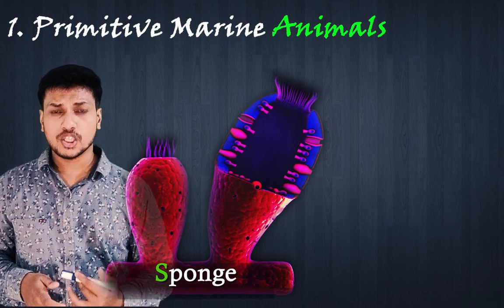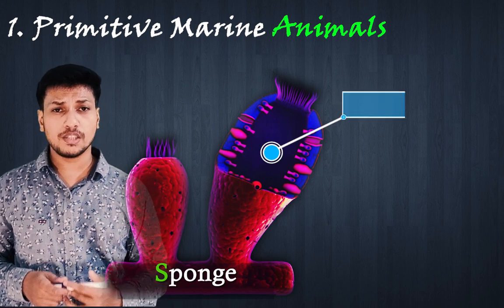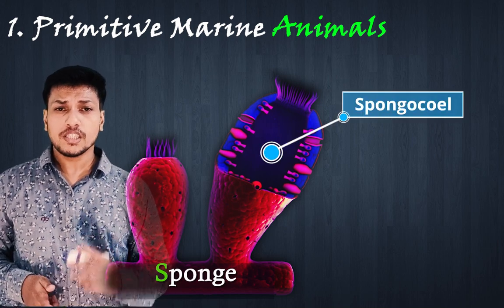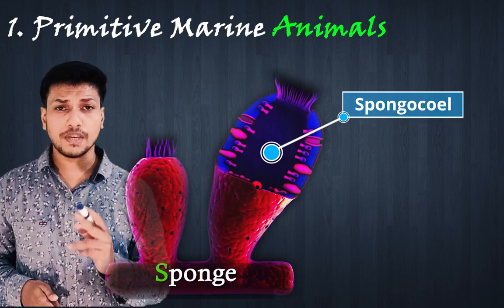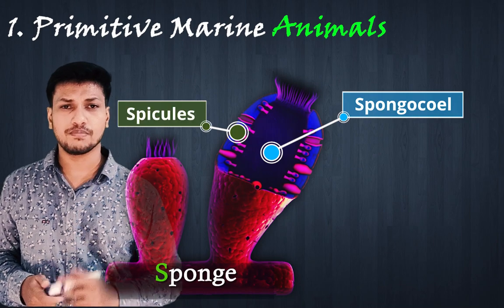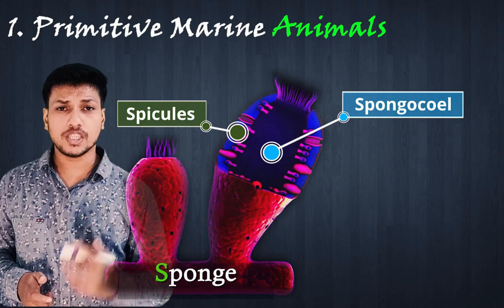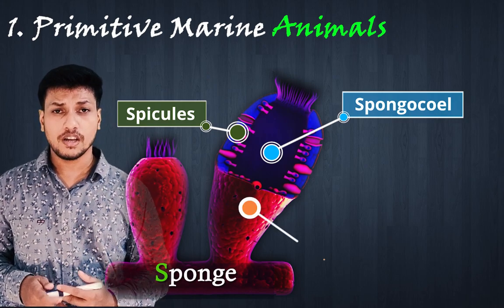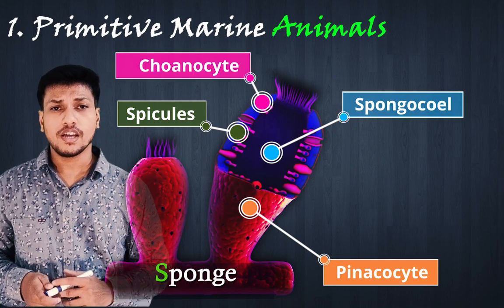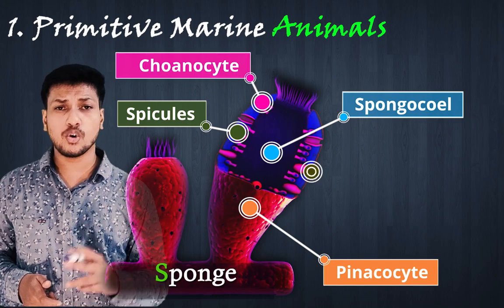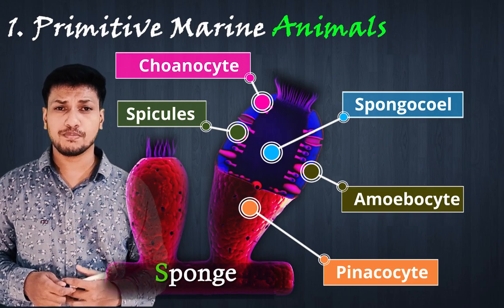Even though they are classified as multicellular, they are very similar to colonial protozoa. Sponges are branched, cylindrical and hollow in structure. They contain a cavity enclosed by the body known as spongocoel. Their body is supported by a skeleton made up of siliceous spicules or spongin fiber. Sponges consist of different types of cells, like pinacocytes, which form an outer protective layer, choanocytes, which maintain the water current inside the body, and amoebocytes that store reserve food. So these are the different cells present in sponges.